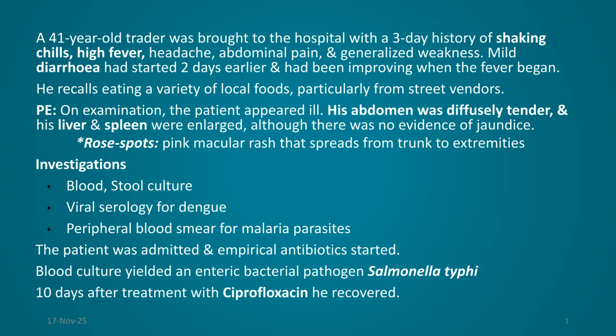In his history, he recalls eating various local foods, particularly from street vendors, a classic exposure for typhoid in endemic areas. On physical examination, the patient appears ill. His abdomen is diffusely tender, and critically, his liver and spleen are enlarged, hepatosplenomegaly. There's no jaundice. Some patients develop rose spots, a characteristic pink macular rash spreading from trunk to extremities, though not mentioned in this case. What investigations should we order?